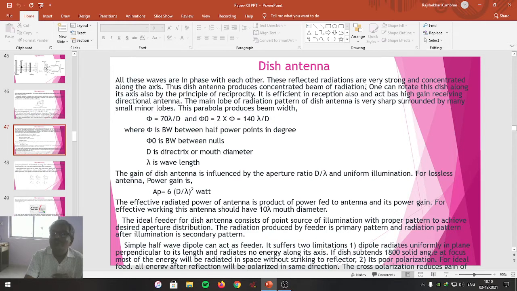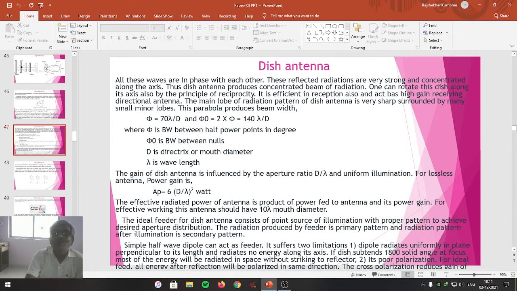One more property of the dish antenna is that you can rotate it. One can rotate this dish along its axis by the principle of reciprocity. With the help of the principle of reciprocity, you can align the dish antenna along the direction of the satellite so as to receive the radiations. The dish antenna is efficient in reception and can also act as a high gain receiving directional antenna. Its gain is high and its directivity is very sharp.